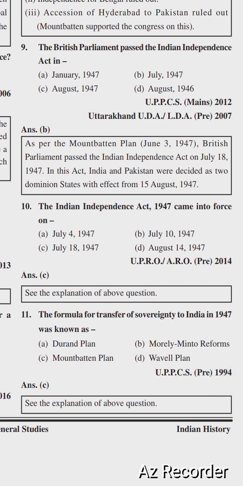So next question is the Indian Independence Act 1947 came into force on. Options are July 4, 1947, July 10, 1947, July 18, 1947 and August 14, 1947. Right option is option number C, July 18, 1947. Next is the formula for transfer of sovereignty to India in 1947 was known